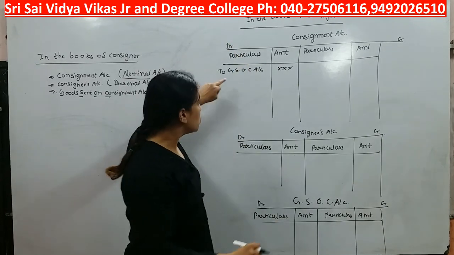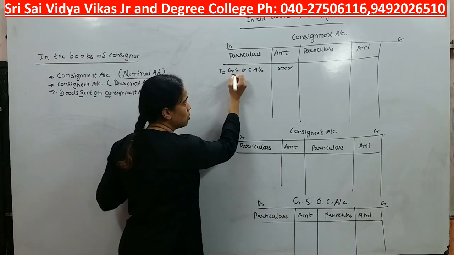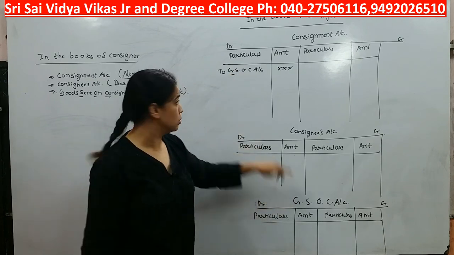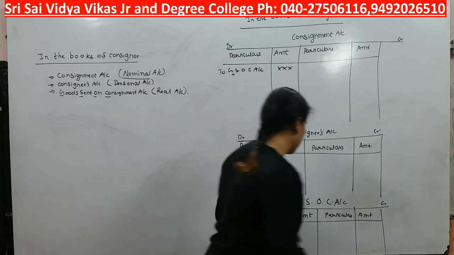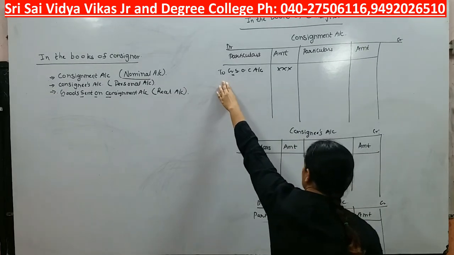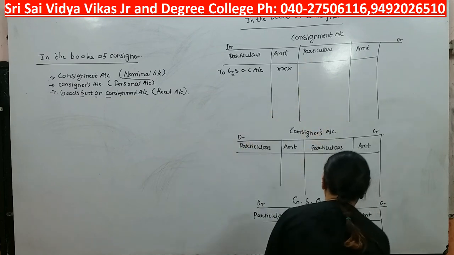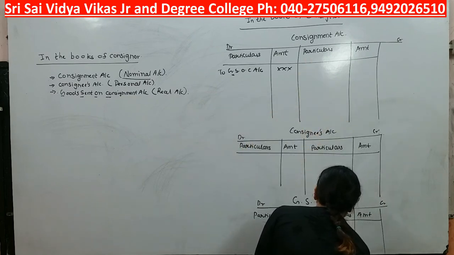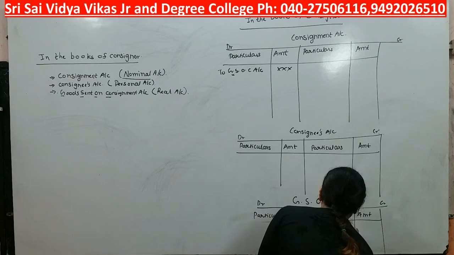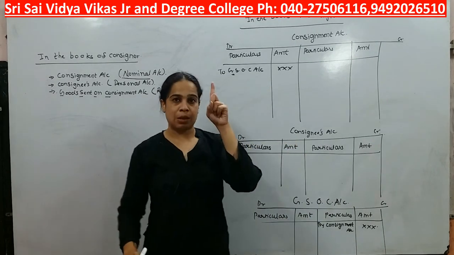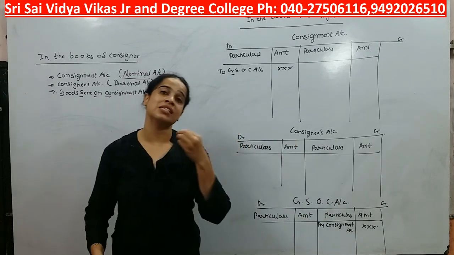Okay, now to GSOC here. Can you see it's to GSOC? Are we preparing GSOC account? Yes. So simultaneous effect will come here. Here it is to. So here it will be by. What is the ledger name? Consignment. So here I will write by consignment account. Okay. So what was our step 1? Step 1 was we are sending goods.